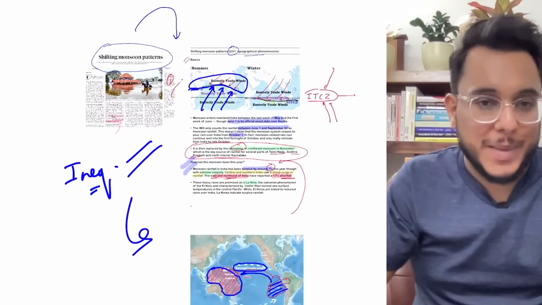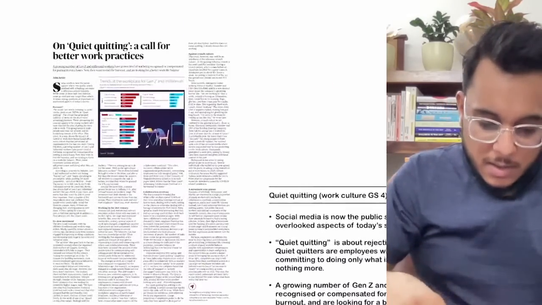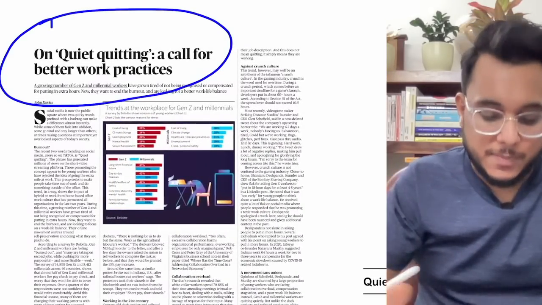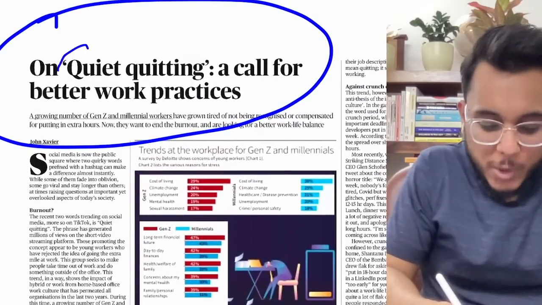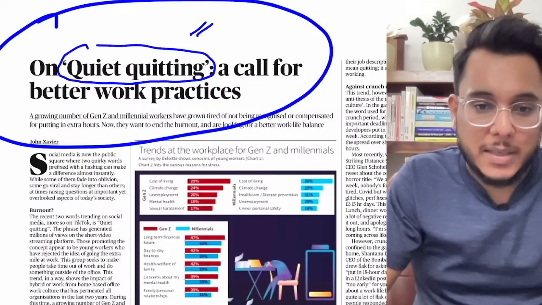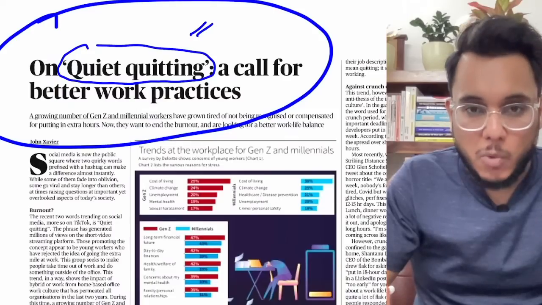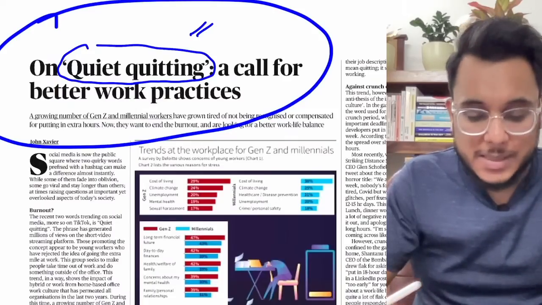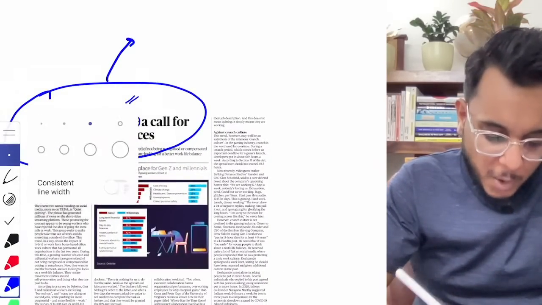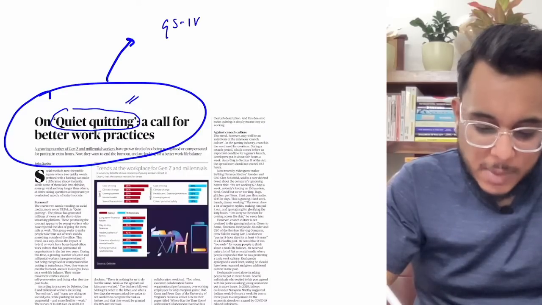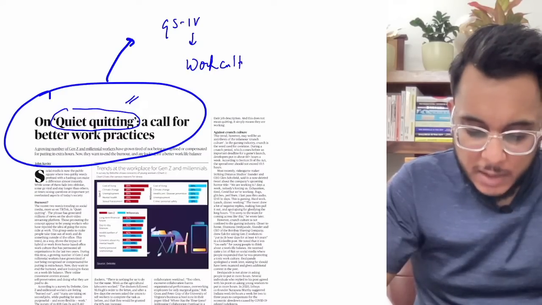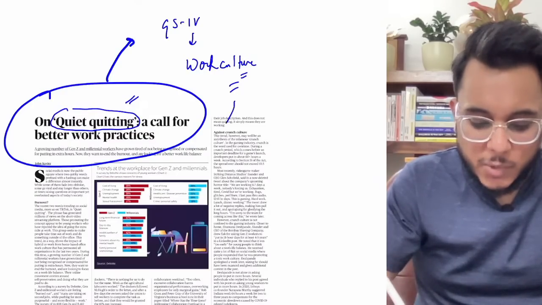So now we'll move to the next article. On quiet quitting, a call for better workplace practices. Okay, so right now this quiet quitting trend has become a prominent one on social media. We'll understand what this quiet quitting is all about, how it will impact workplaces, and before that, where this article is going to be important. This article will be important in GS paper number 4. Within GS paper number 4, there is a topic of work culture. So in GS4 work culture, we'll see this article.